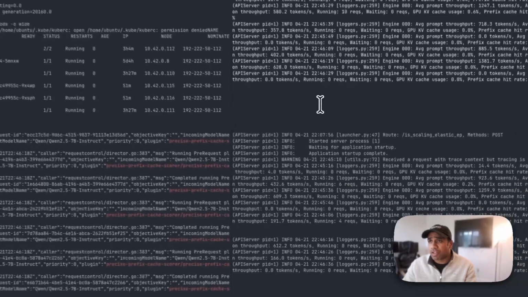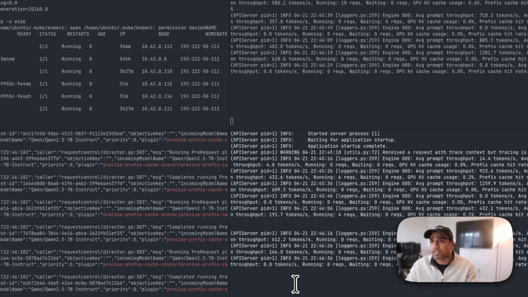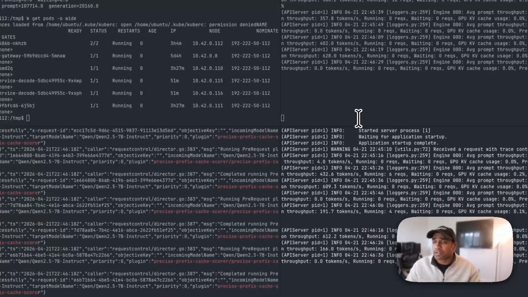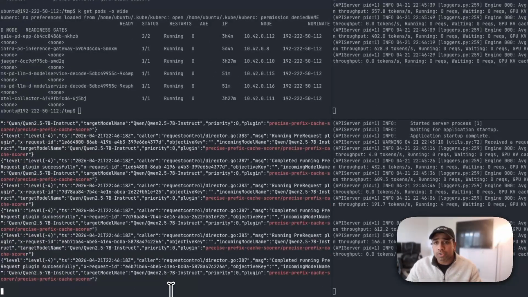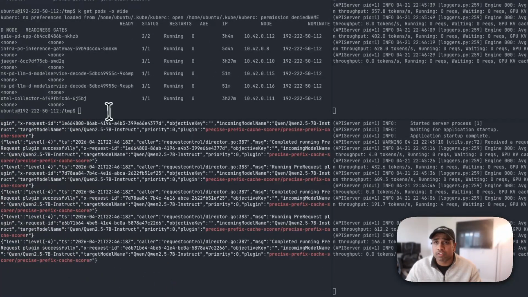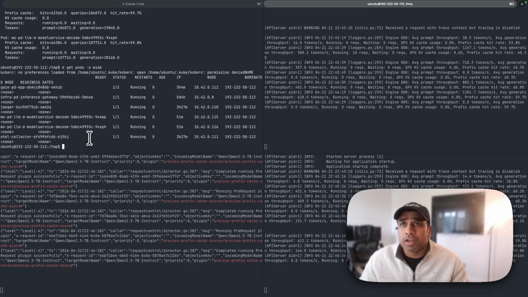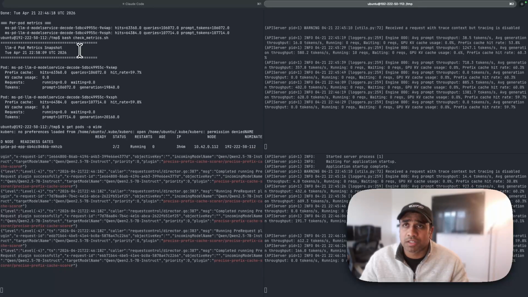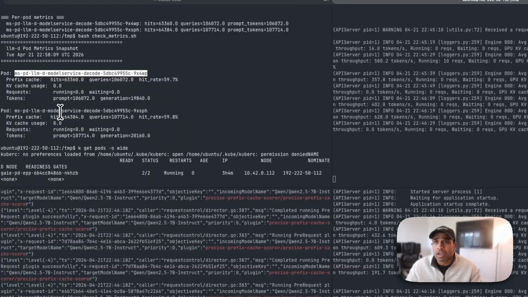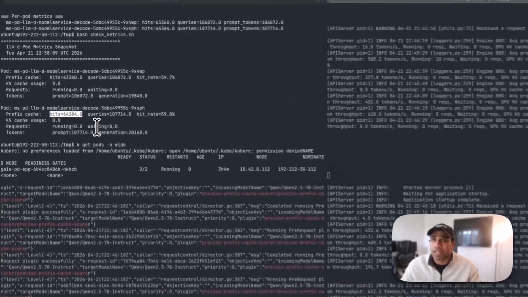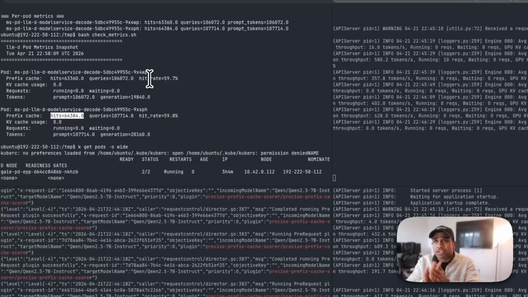You can see here I have the logs running. For each of the pods, I have session terminals that show the logs on one side, and I also have the logs from the precise scoring, which we can specifically see when we run the request. The previous script I ran, the check metrics, gives, for each pod, the KV cache utilization and the cache hit rate. It's evenly distributed based on the weighted metrics that I have provided, so that it still gets a very balanced hit rate. You can see that this one has a hit rate of 59%, and this one has almost a similar hit rate.